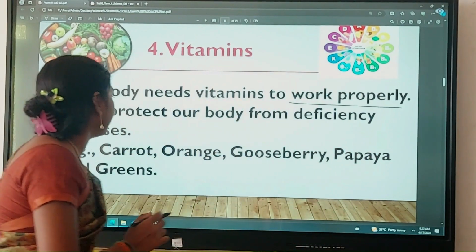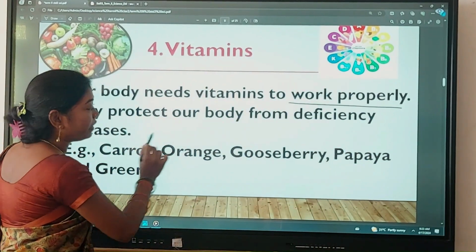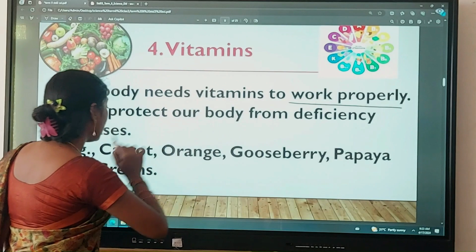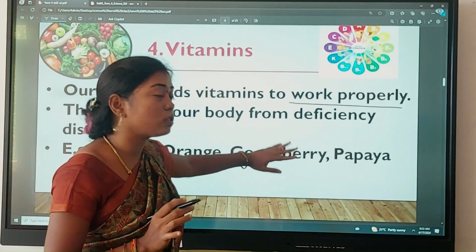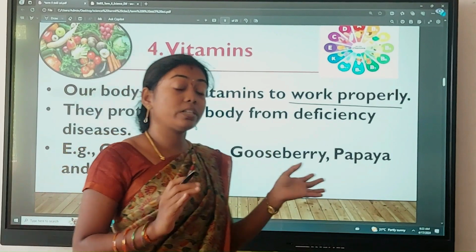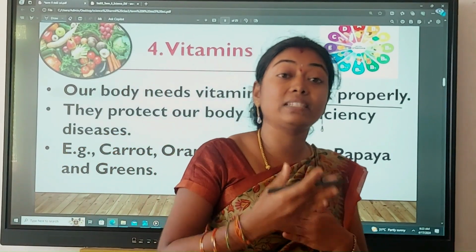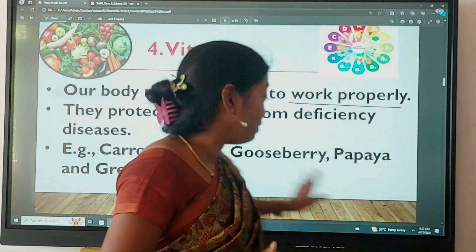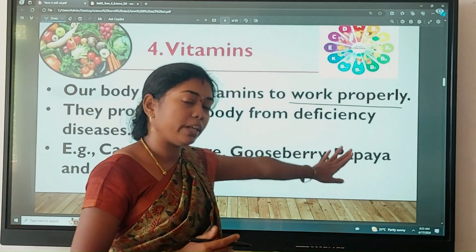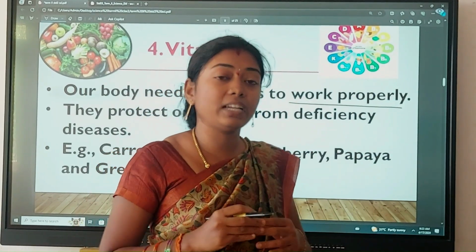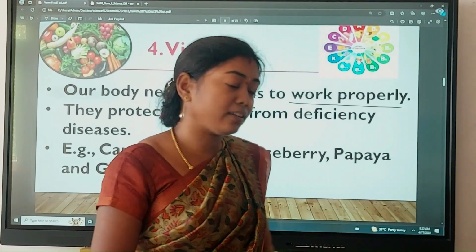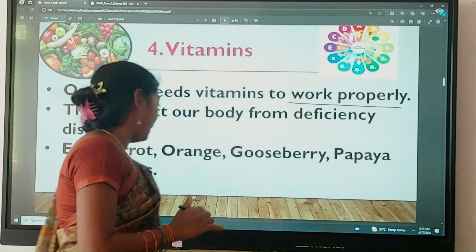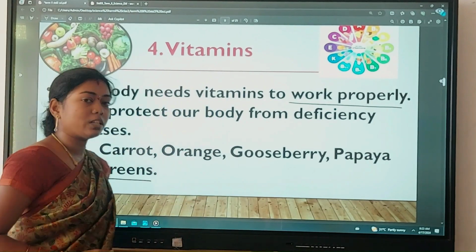Okay, and the vitamin-rich foods are carrot, orange, gooseberry, papaya and beets. Carrot contains vitamin A. Orange and gooseberry contain vitamin C, which fights against the germs in our body. Papaya has vitamin A. All the yellow colored fruits, like papaya and mango, contain vitamin A, and greens contain vitamin B.